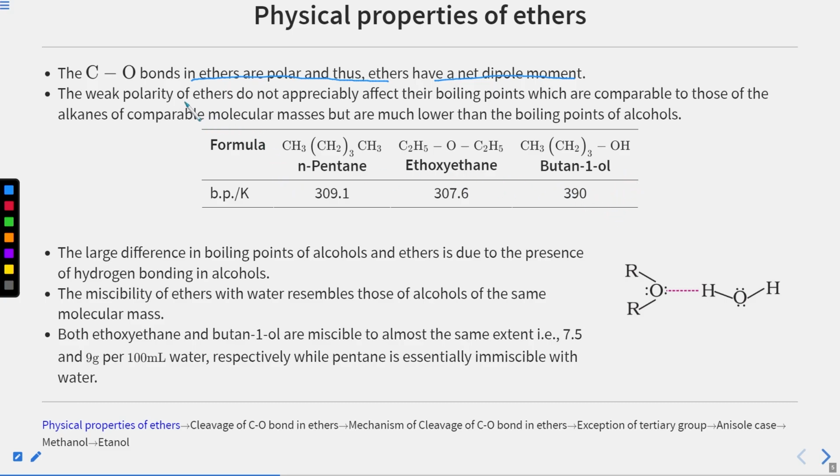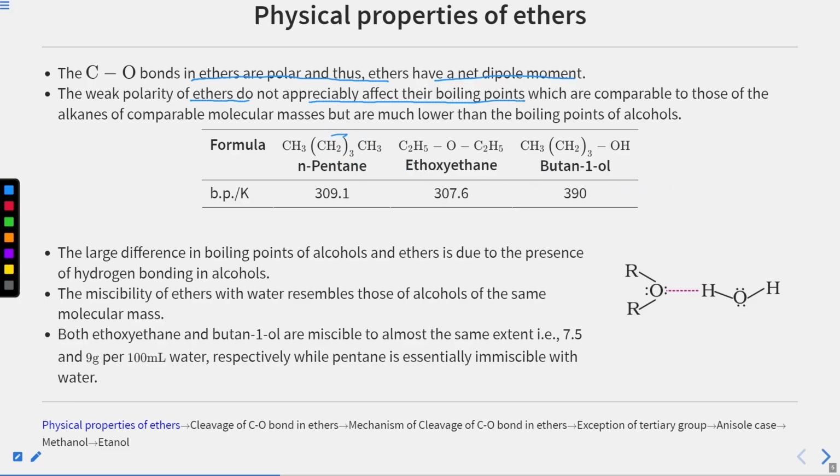That weak polarity which we are talking about does not appreciably affect their boiling point. If they had a strong dipole moment, then there would be a strong dipole interaction and we would see a higher boiling point. But due to the low polarity of the bond, there is weak interaction between the dipoles. So here are some examples of this comparison.